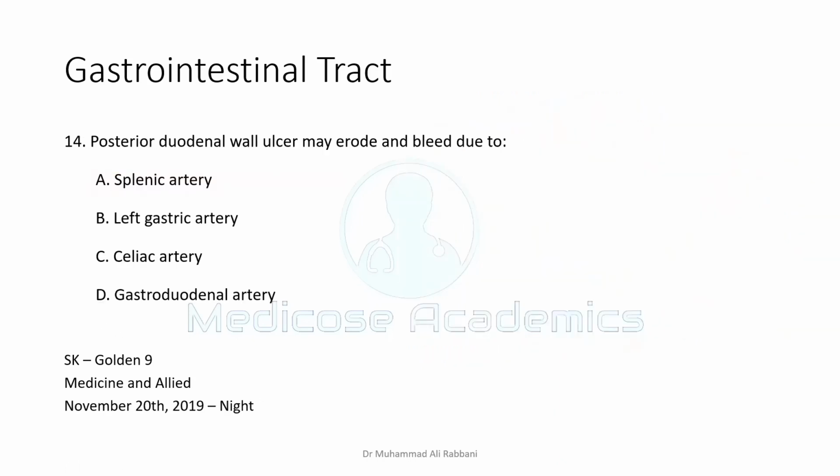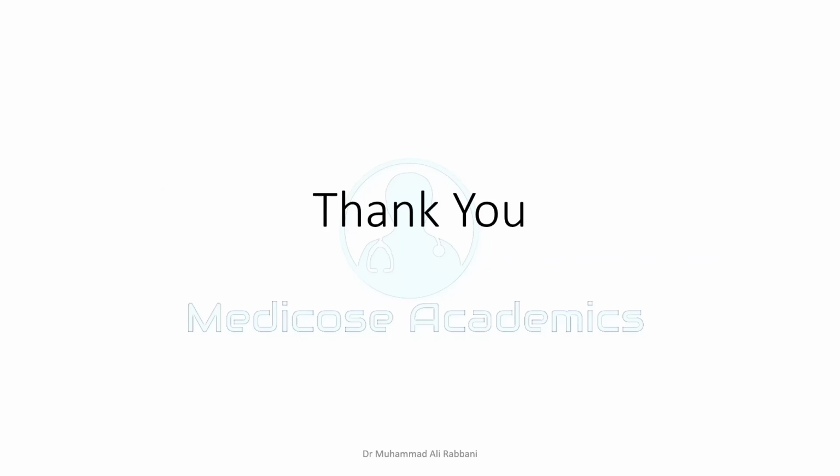Caustic, I think it's not a better word. Go for harmful. Posterior duodenal ulcer may erode and bleed due to. Yes, this is a very commonly asked question, and it has been asked a number of times in this particular exam also. The posterior duodenal ulcer usually involves the gastroduodenal artery.